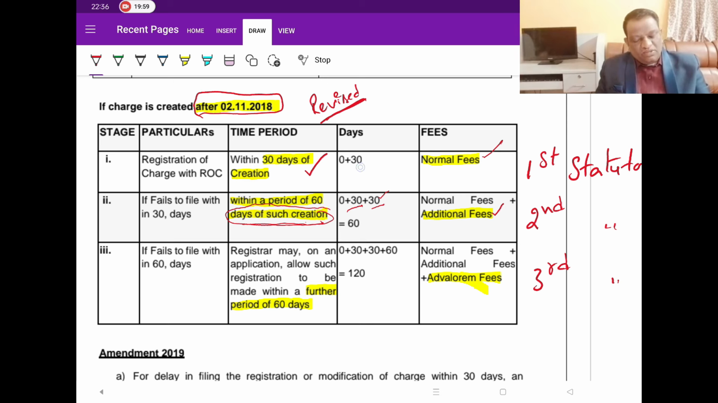So normal fee up to 30 days and up to 60 days. That is, for the further delay of 30 days, you are going to file additional fees. What happens if a company misses both the deadlines? They miss the first statutory deadline and they miss even the second one as well.